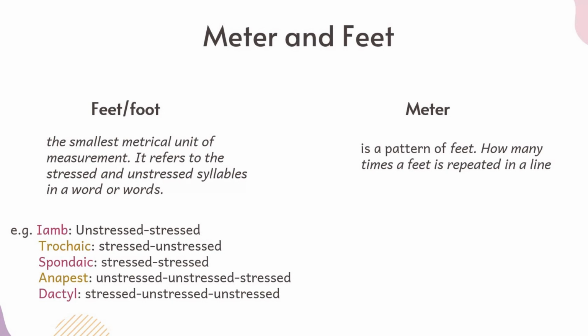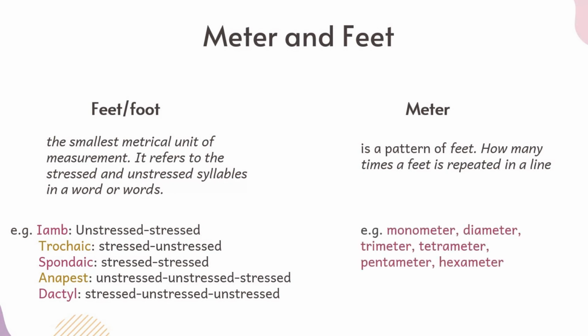What does this mean? If I want to find out the meter of this line of poetry or this poem, I can notice that when I say monometer, it means that the repetition is happening once. If I say dimeter, the repetition of these syllables is happening twice. If I say trimeter, it is happening 3 times. Tetrameter 4 times, pentameter 5 times, hexameter 6 times.